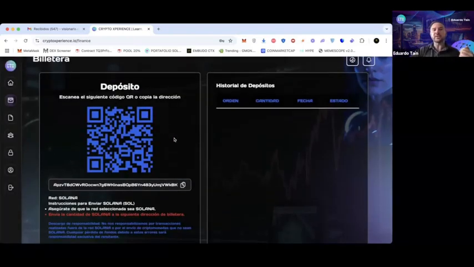There are two options. You can directly scan the QR code if you're on another device. I could do it from my phone, but I have it connected here. The Phantom Wallet, the extension here in the browser, I could do it from here. So I copy this wallet address, very simple. You'll see this is child's play. I go here to Phantom Wallet.